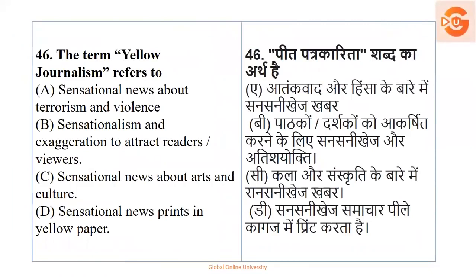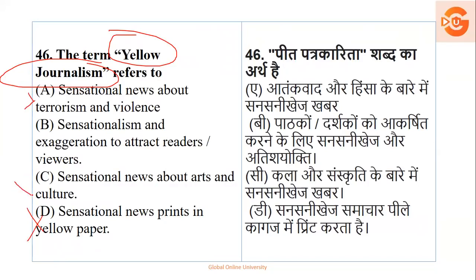Next, the term yellow journalism refers to. Yes, this is a term of communication, yellow journalism. Where do we use it? Sensational news about terrorism and violence, sensationalism and exaggeration to attract readers or viewers, sensational news about arts and culture, and sensational news printed on yellow paper. So which option is this? This will not be it. We will not do violence.